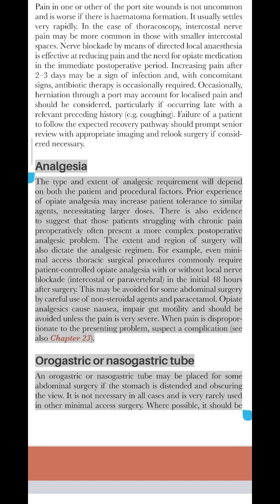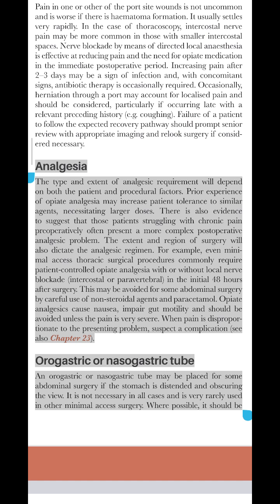Analgesia. The type and extent of analgesic requirement will depend on both the patient and procedural factors. Prior experience of opiate analgesia may increase patient tolerance to similar agents, necessitating larger doses. There is also evidence to suggest that those patients struggling with chronic pain preoperatively often present a more complex postoperative analgesic problem. The extent and region of surgery will also dictate the analgesic regimen.